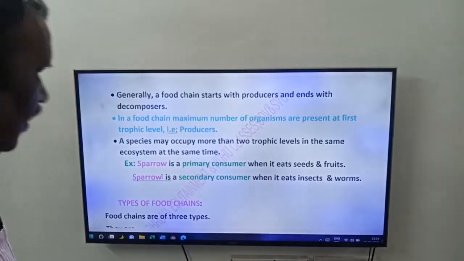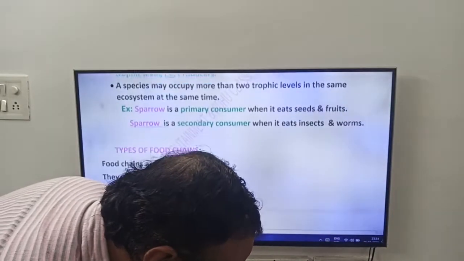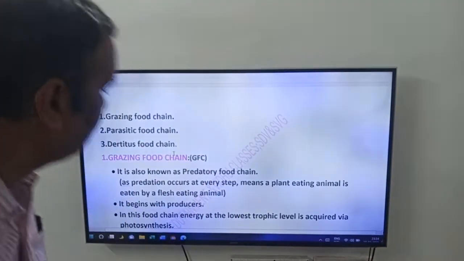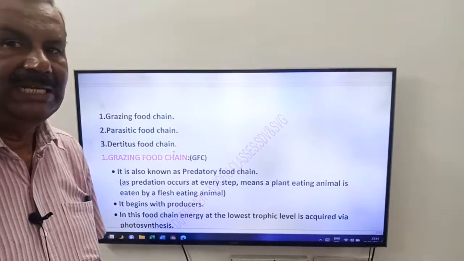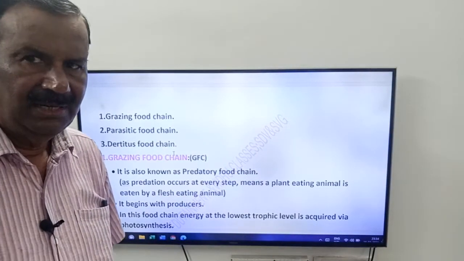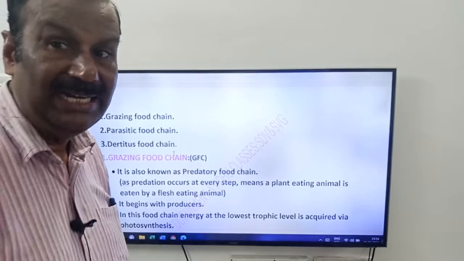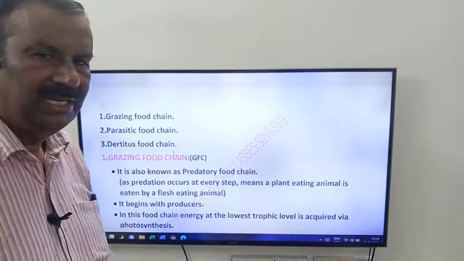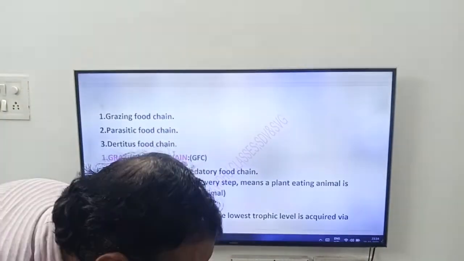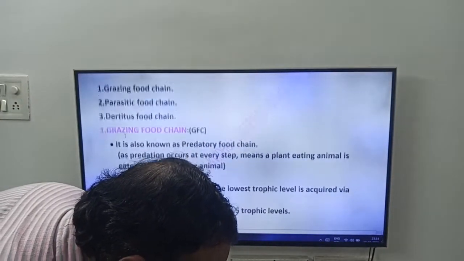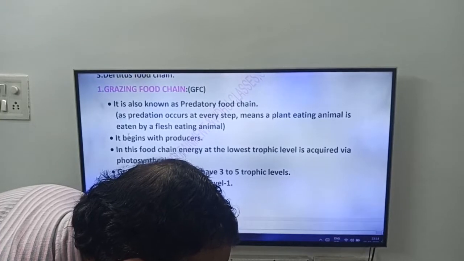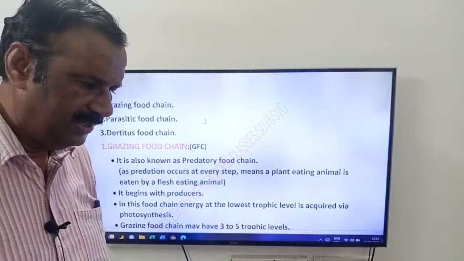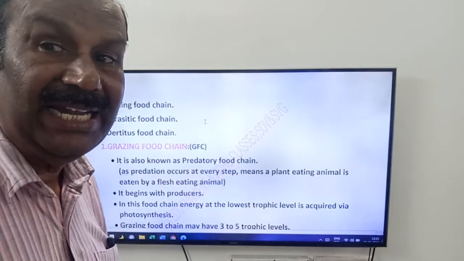Okay friends, now come to types of food chains. We have 3 types of food chains: grazing food chain, parasitic food chain and detritus food chain. See friends, come to the grazing food chain. It is also called a GFC, or you may call it a predatory food chain.